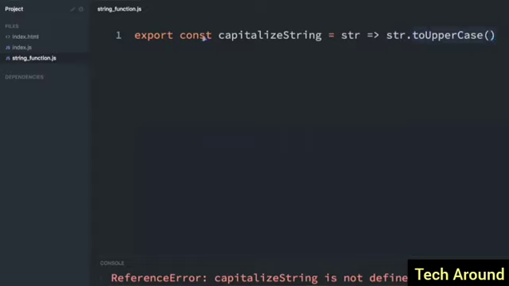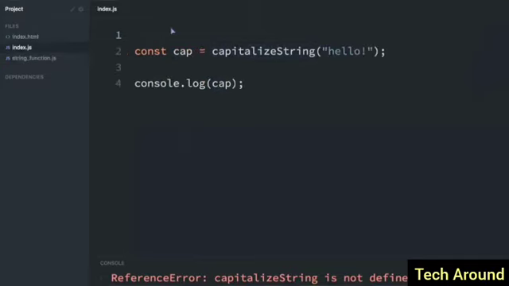So we can import this in our other file. So let's go back to our other file, and I will import. With the import statement, you're going to use curly braces, and then I'll put capitalizeString. And then we have to say what we're importing it from, and this is where I put the file name.